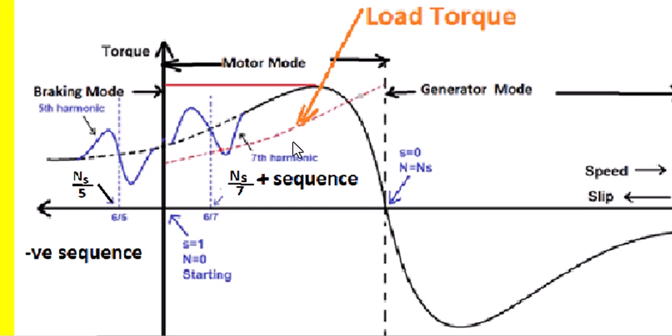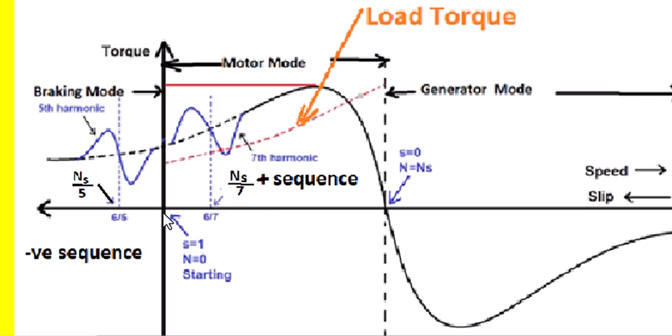The speed of the seventh harmonic is the standard synchronous speed divided by 7, and the sequence of the seventh harmonic is positive sequence, whereas the fifth harmonic sequence is negative sequence. That means the rotor magnetic field opposes the stator magnetic field direction, whereas in this region the stator magnetic field direction and the rotor magnetic field direction are one and the same.